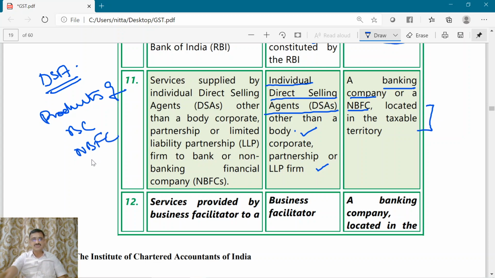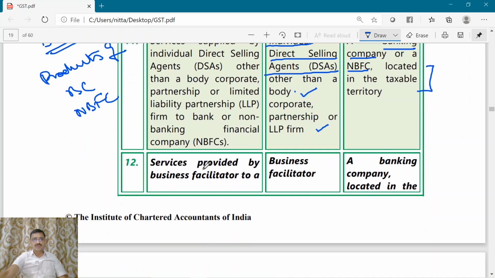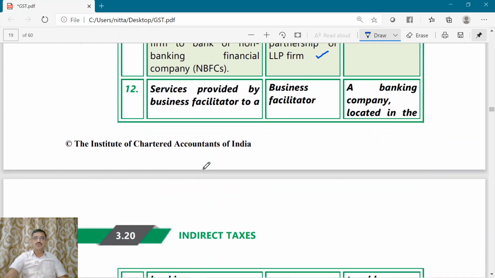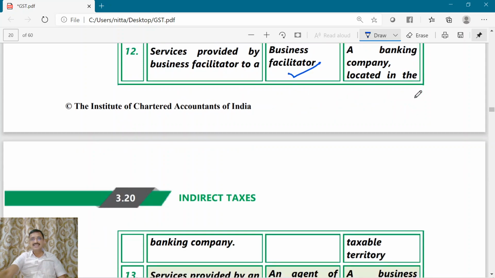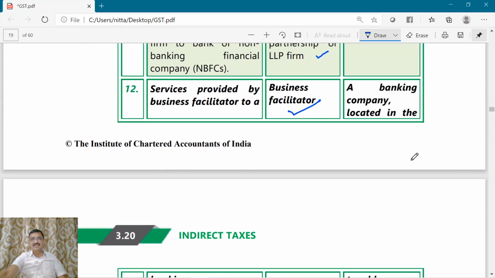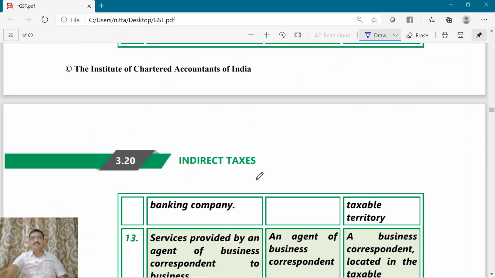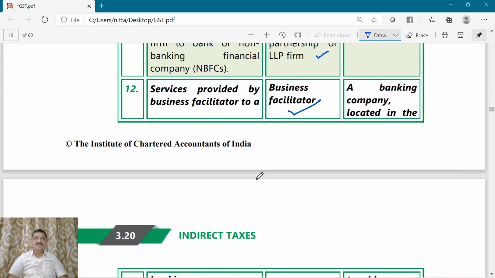Okay. Next, moving forward to point number 12. Who is the service provider? The service provider is the business facilitator. Now, who is the service recipient? Banking company located in taxable territory. Now, what is the nature of service? The service provided by a business facilitator to a banking company. Here also reverse charge will be applicable.